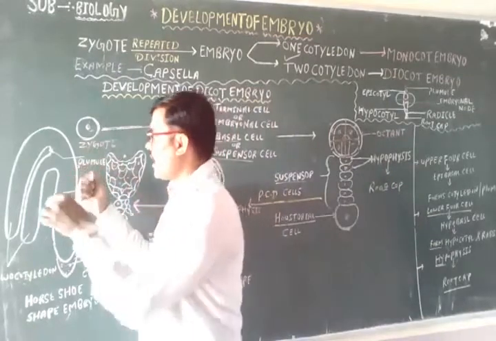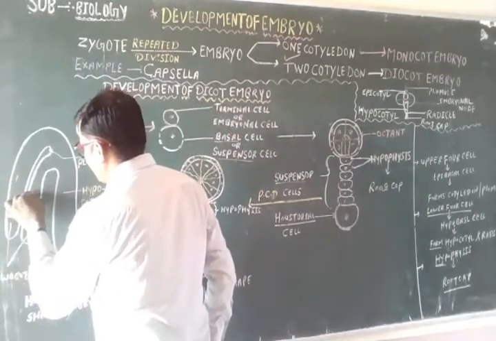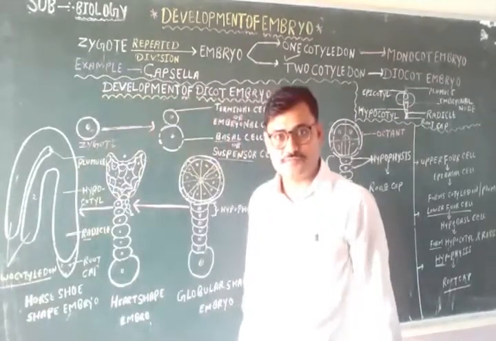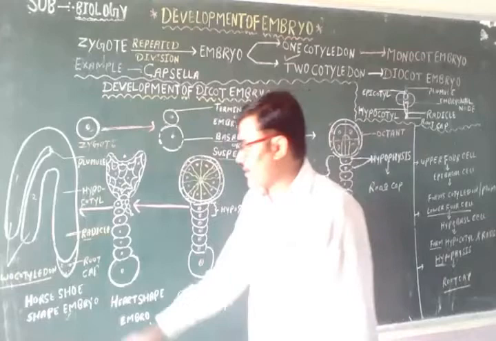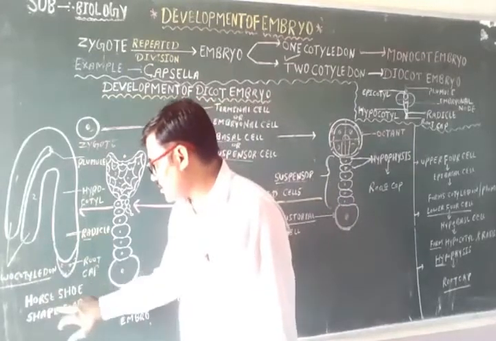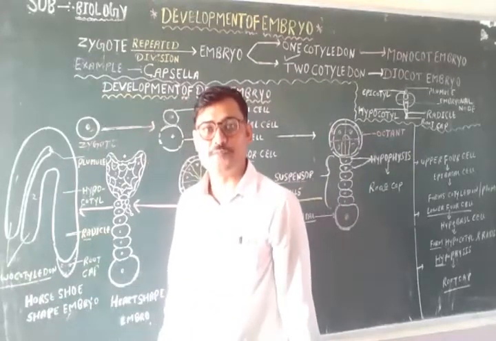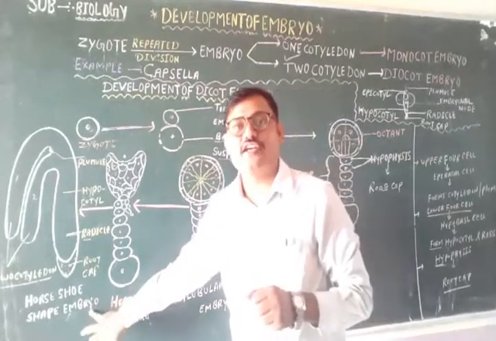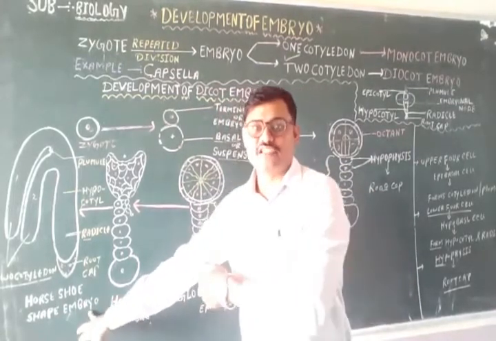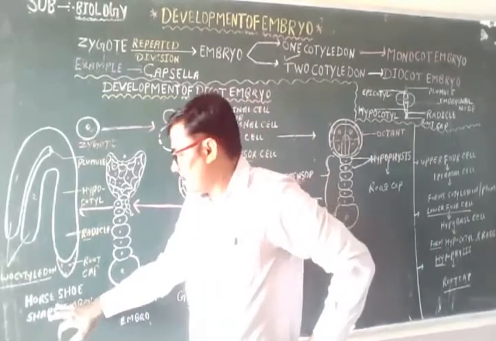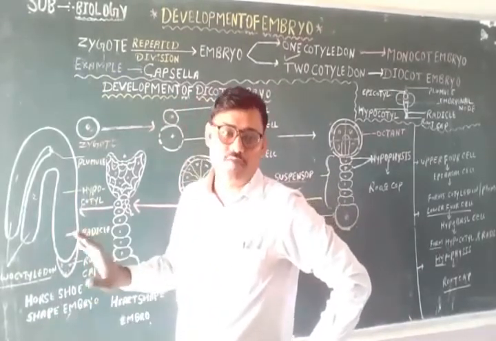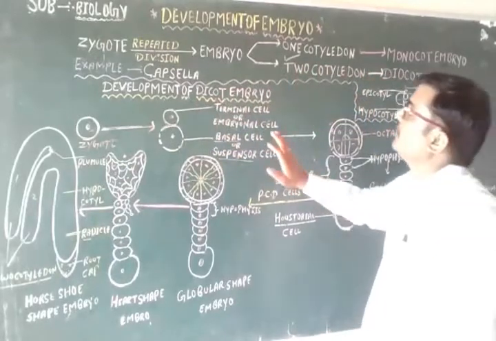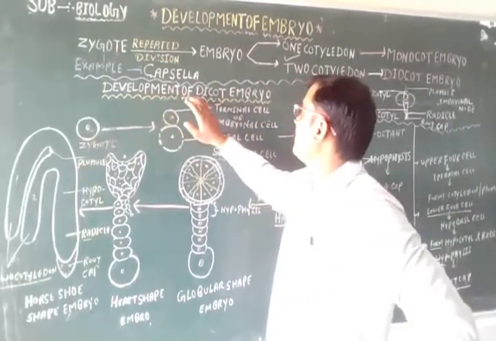And these are the two cotyledons. This is the horseshoe shaped structure. In your NCERT the same structure is mentioned as a typical dicot embryo. This is the overall explanation about the development of the dicot embryo.